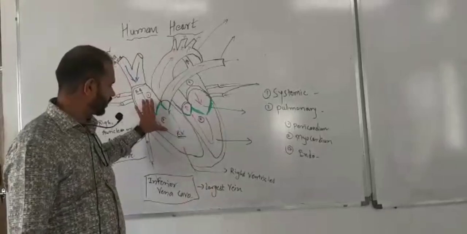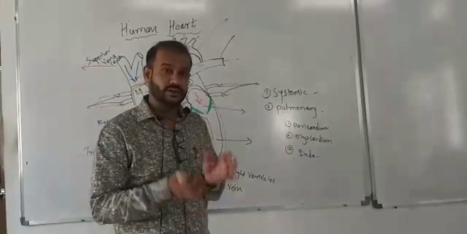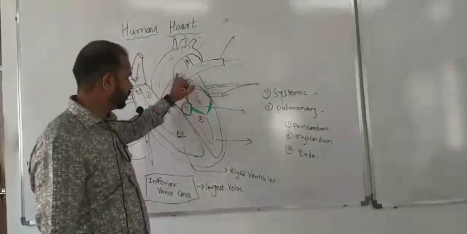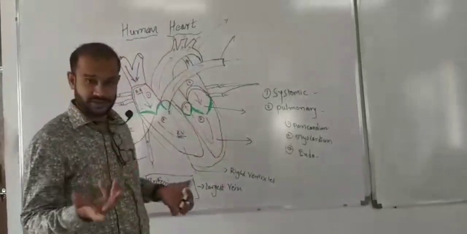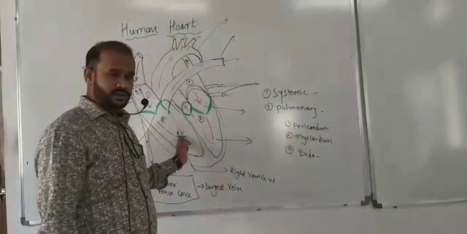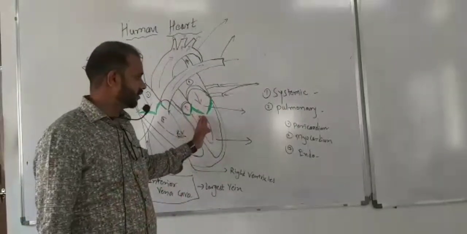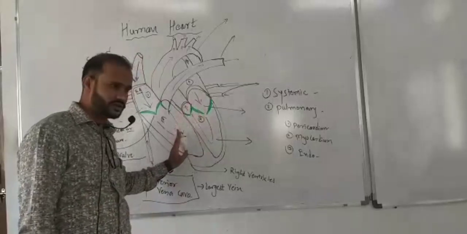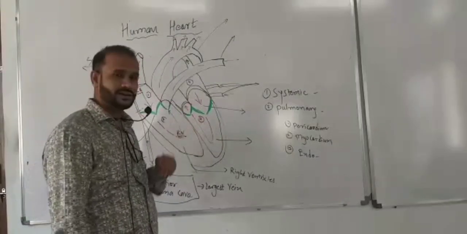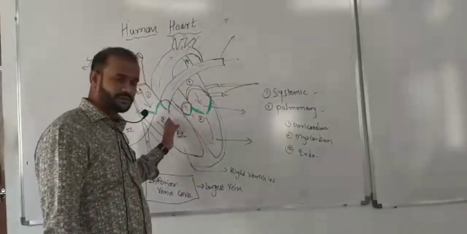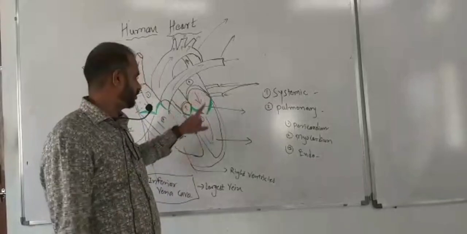Now the right atrium and right ventricle carry deoxygenated blood, and the left atrium and left ventricle carry oxygenated blood. How is that magic? How is it possible, deoxygenated here and oxygenated here? Deoxygenated blood never comes directly into the left auricle or left ventricle.